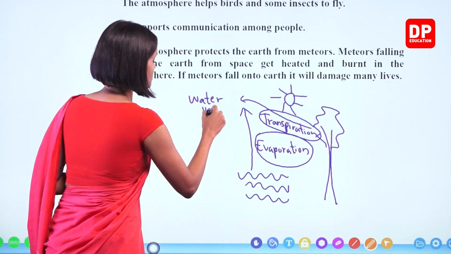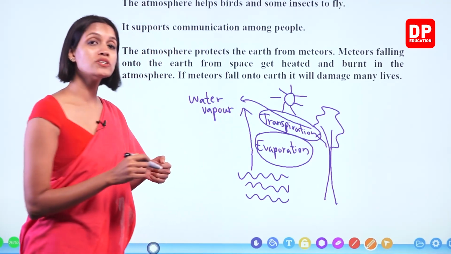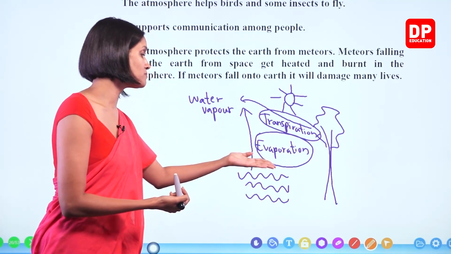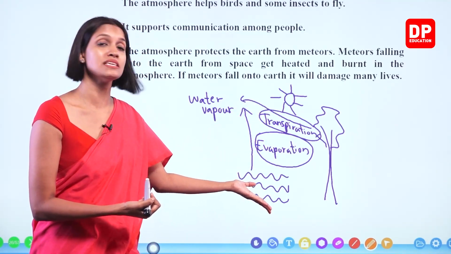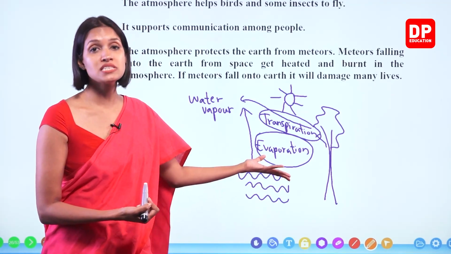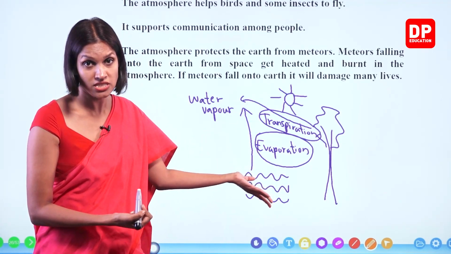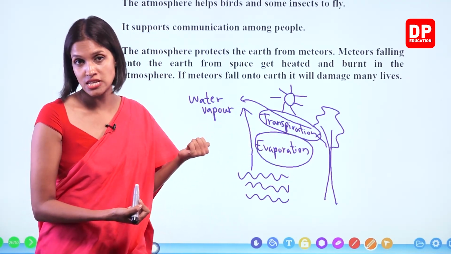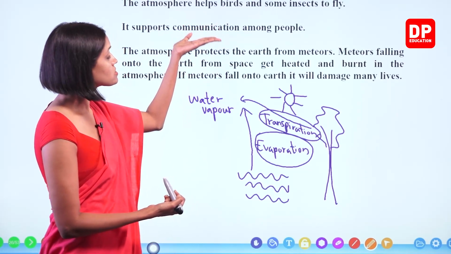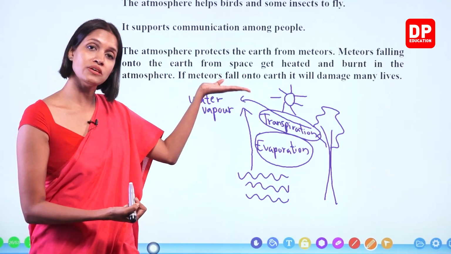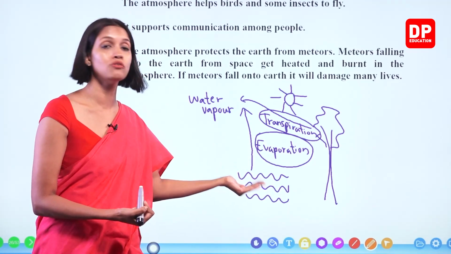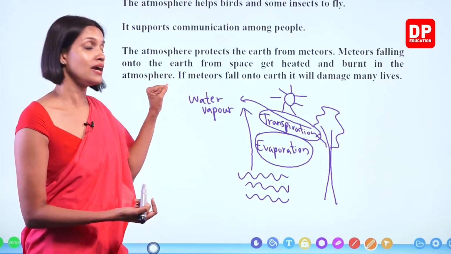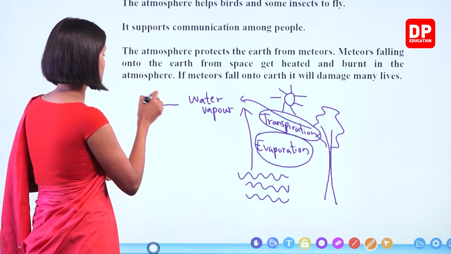Water vapor. Right? So then what happens to the water vapor in the upper part of the atmosphere? Now the lower part of the atmosphere gets heated up. The troposphere gets heated up because of the Earth's high temperature, Earth's heat. When the Earth gets heated up, the lower part of the troposphere also gets heated up. But when this water vapor goes up, as the upper part of the troposphere is cooler than the lower part, what happens, children? This water vapor cools down and it forms clouds.